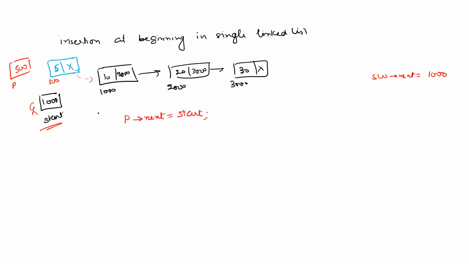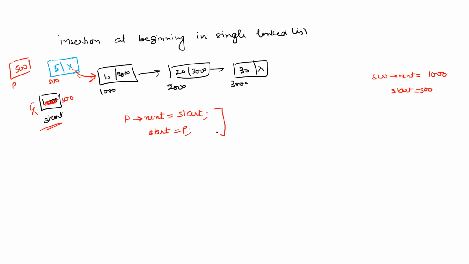And once you have created this connection, after that you will be updating your start. Start should now point to 500. That means start should now point to 500. Now what is 500? Basically start is equal to p.